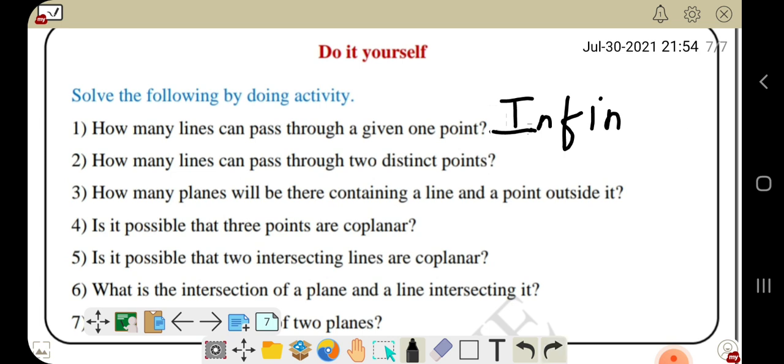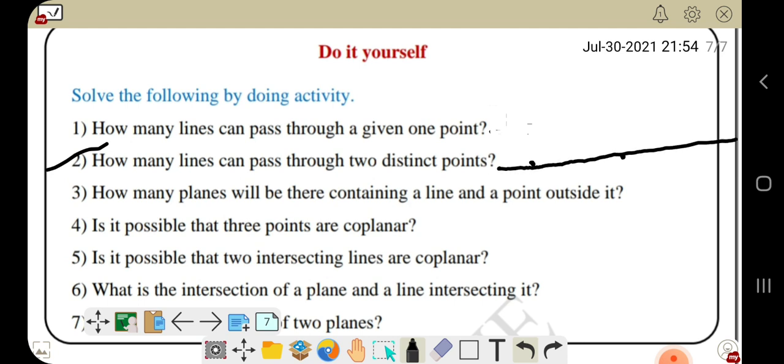The second question is how many lines can pass through two distinct points. If I make two distinct points, how many lines can pass through these two distinct points? We can see only a single line can pass through these two distinct points.